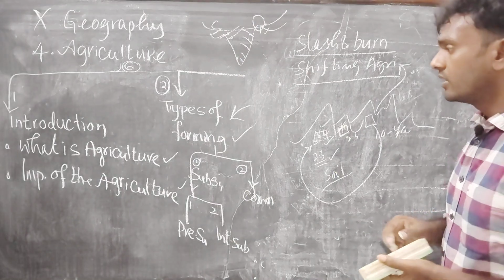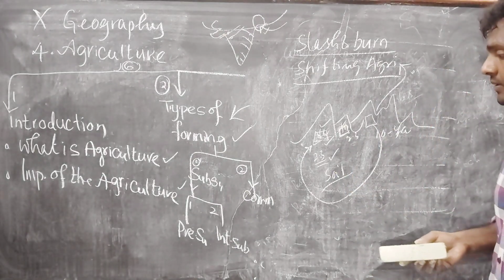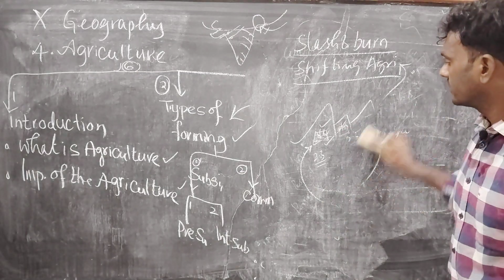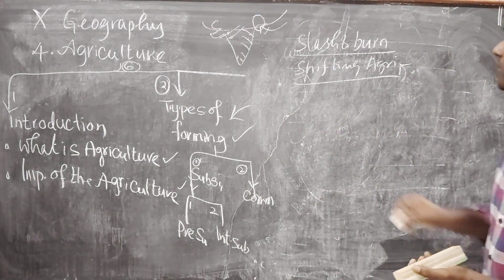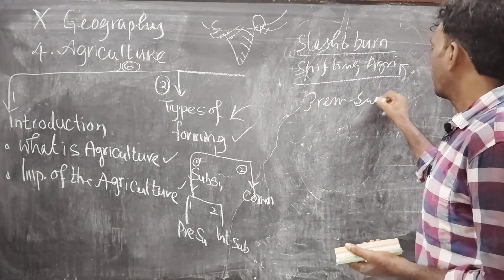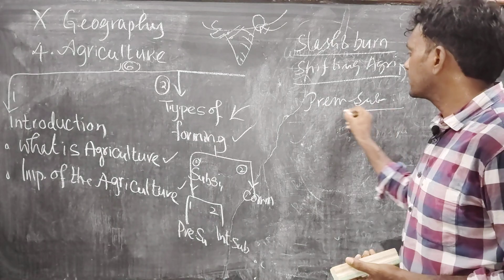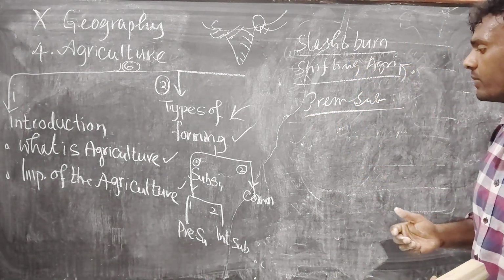It has different names, and one more thing we need to discuss here. It has one more name, that is primitive subsistence farming. We already discussed the characteristics of primitive subsistence farming, shifting farming and slash and burn farming.